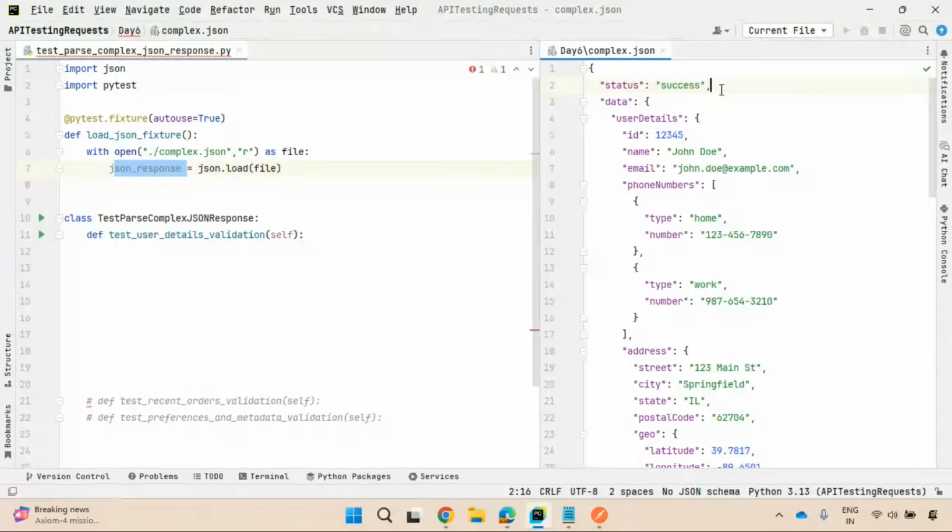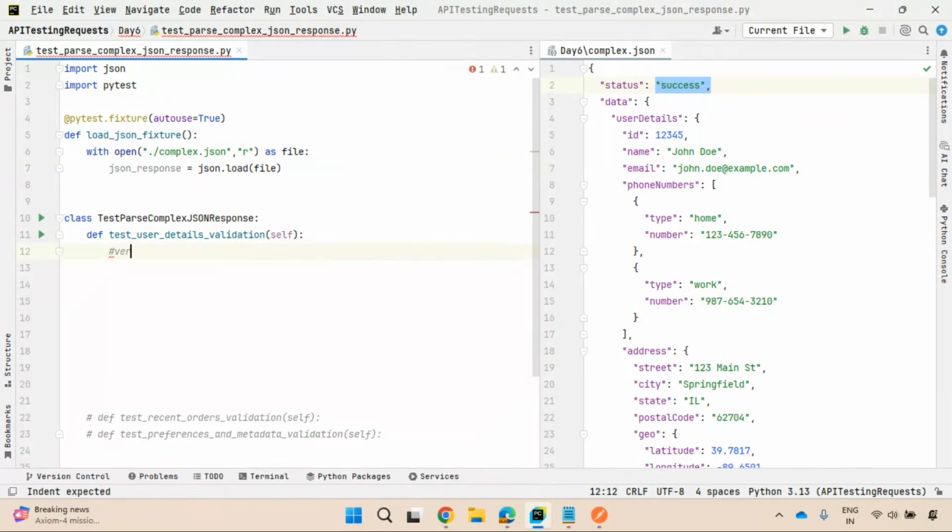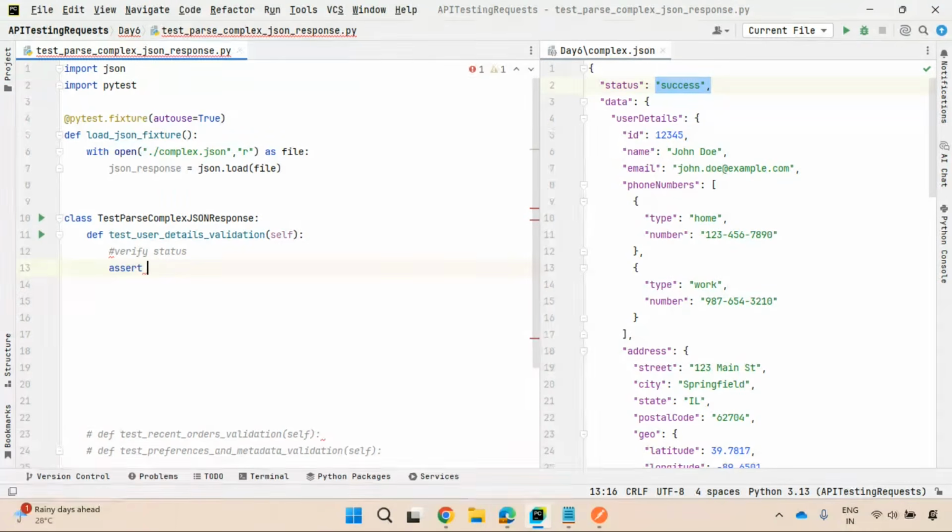Then I need to assert whether this is equal to this status or not. Right? So observe here how you can do that. So verify status. Verify status. So you will use assert, right? So assert,